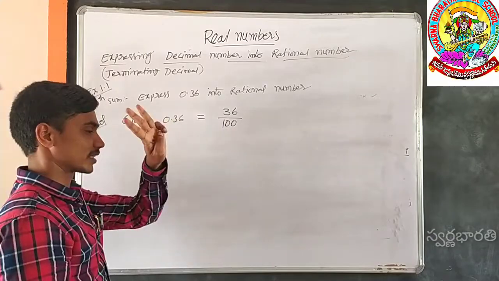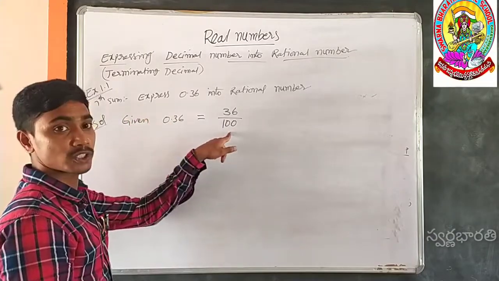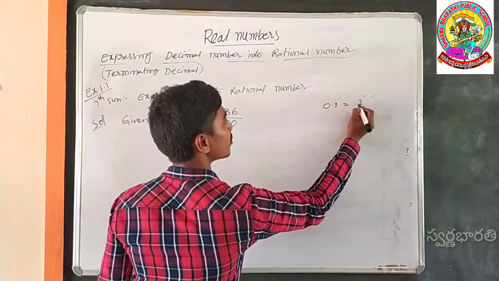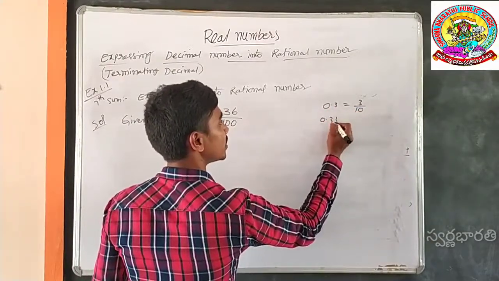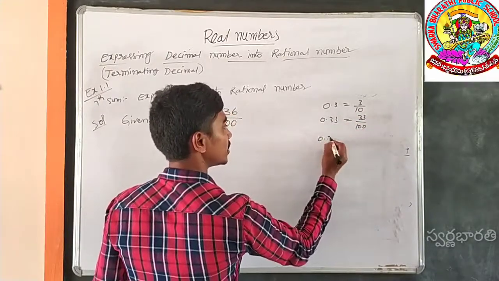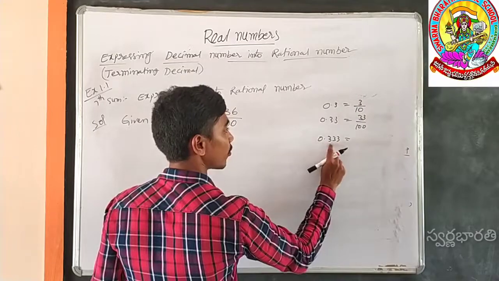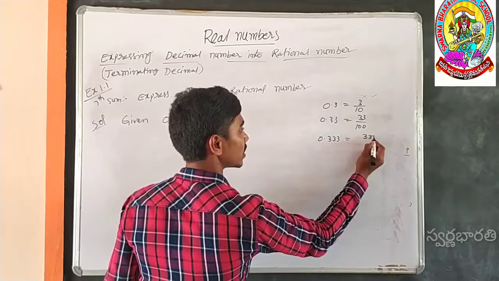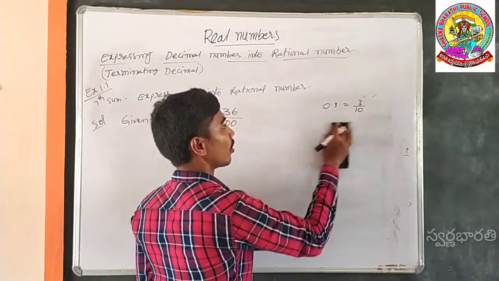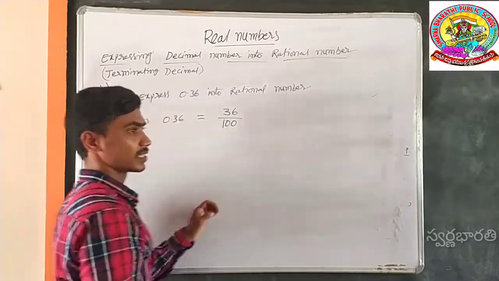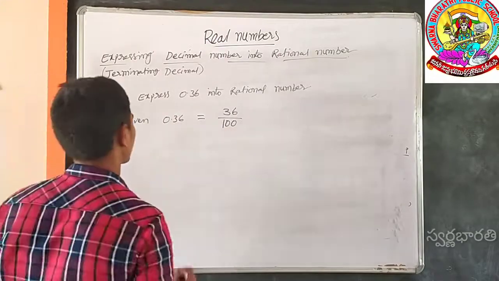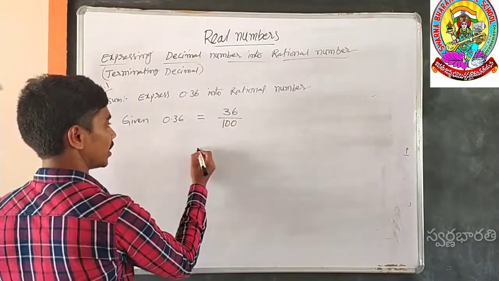If after three places, you divide with 1000. 0.3 means 3 by 10. 0.33 means 33 by 100. 0.333 means decimal point after 3 places, so 333 by 1000. However many decimal places there are, you divide with the required power of ten. So 36 by 100.